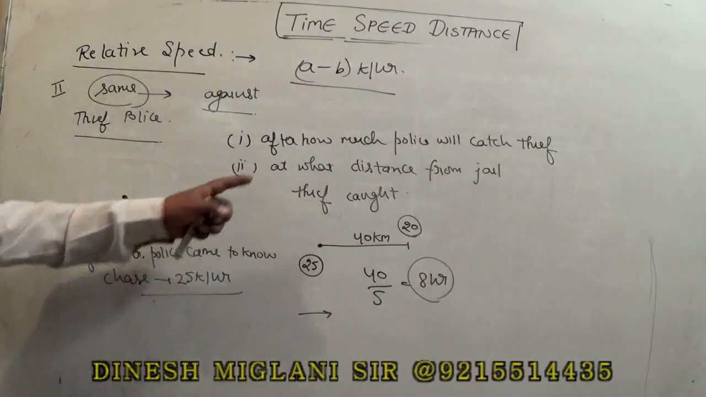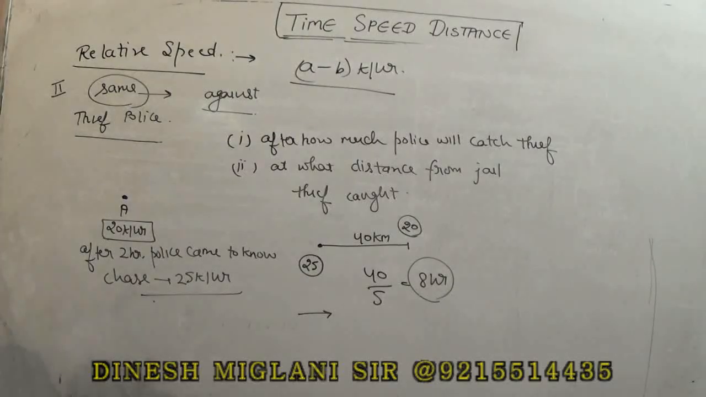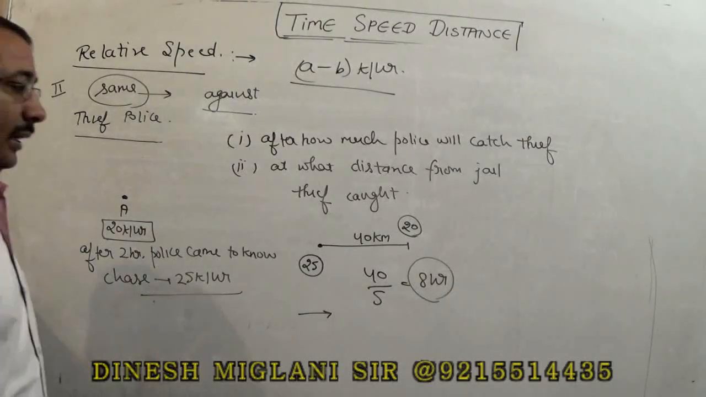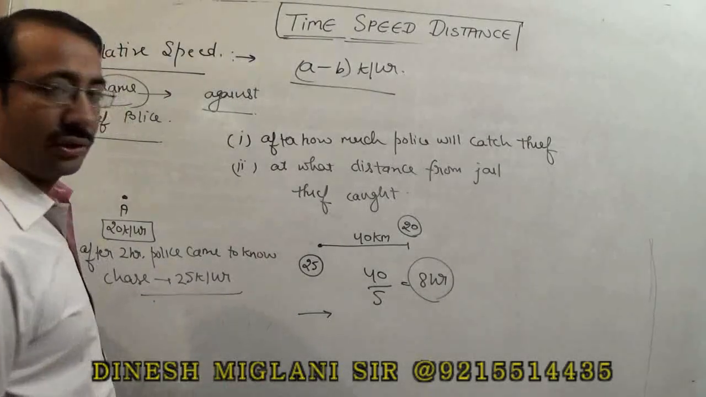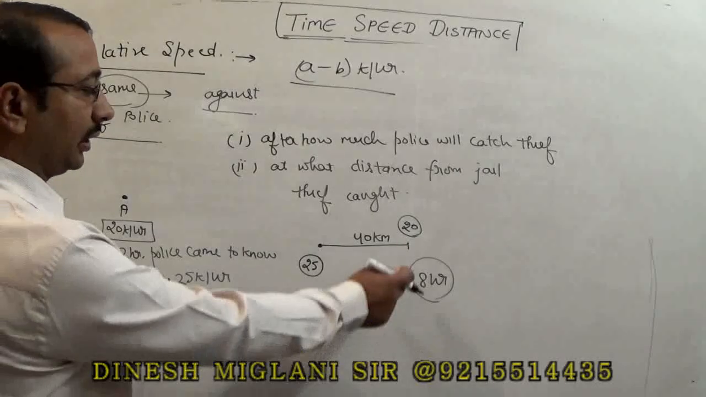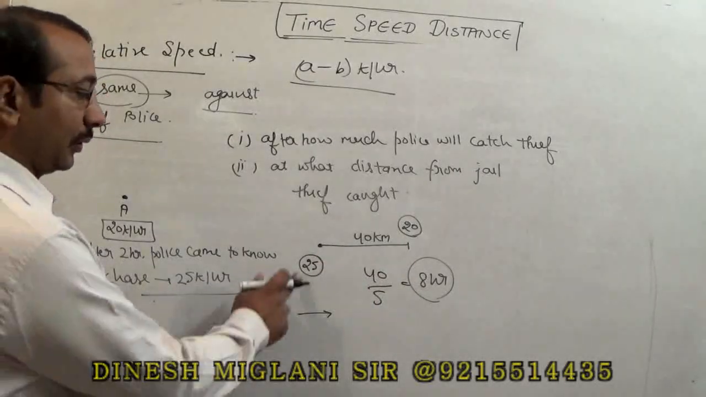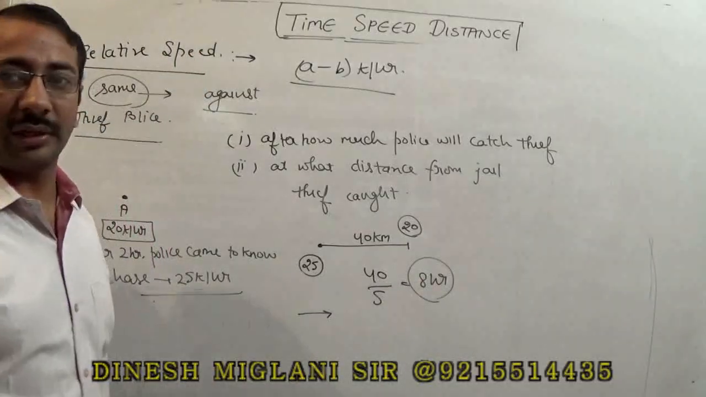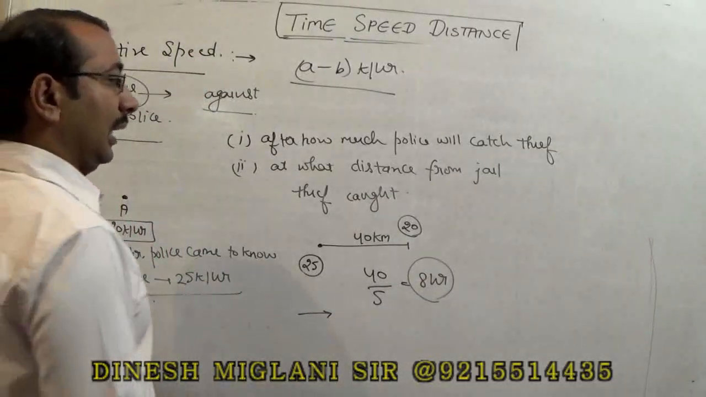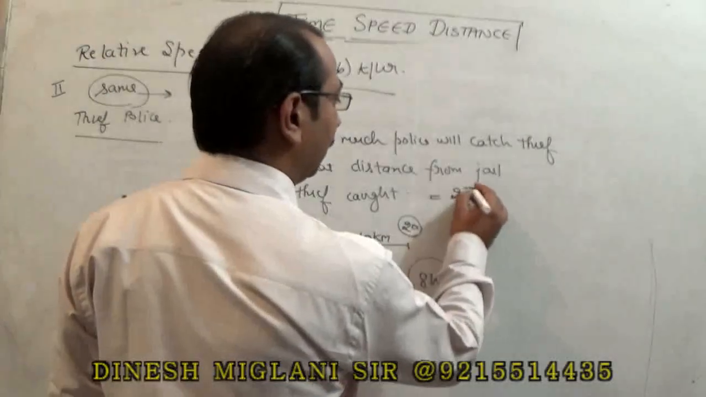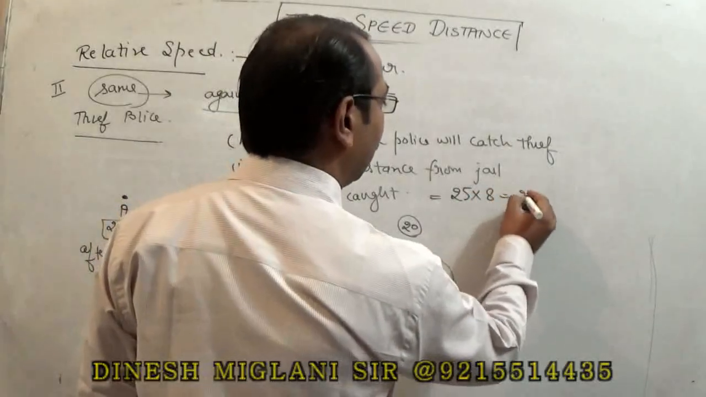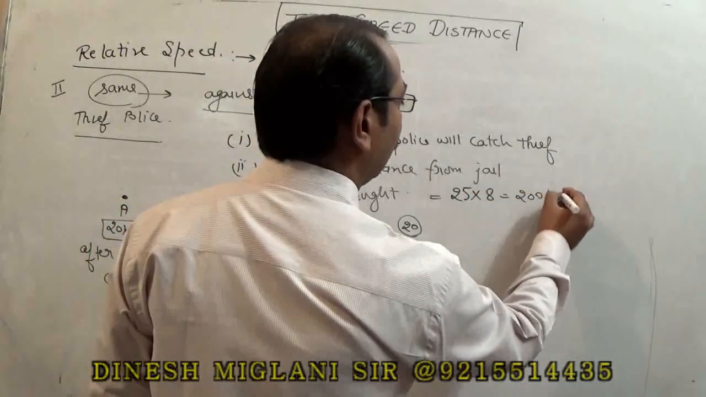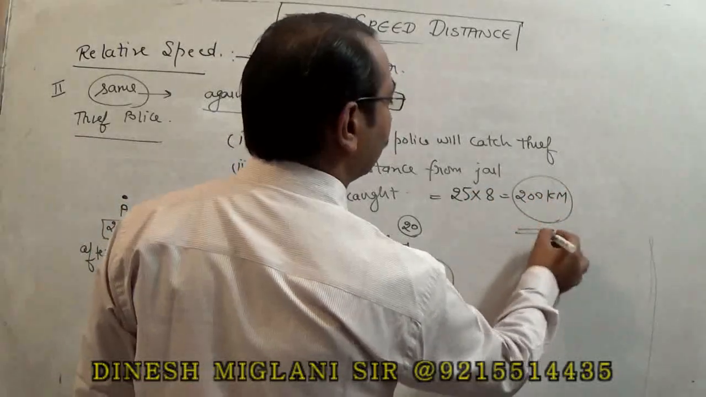And the second question is, at what distance from the jail will the thief be caught? I can say the speed of the police is 25 and he is caught by the police after 8 hours. It means at what distance from the jail would he be caught? 25 into 8, your answer is equal to 200 kilometers. That becomes the answer.